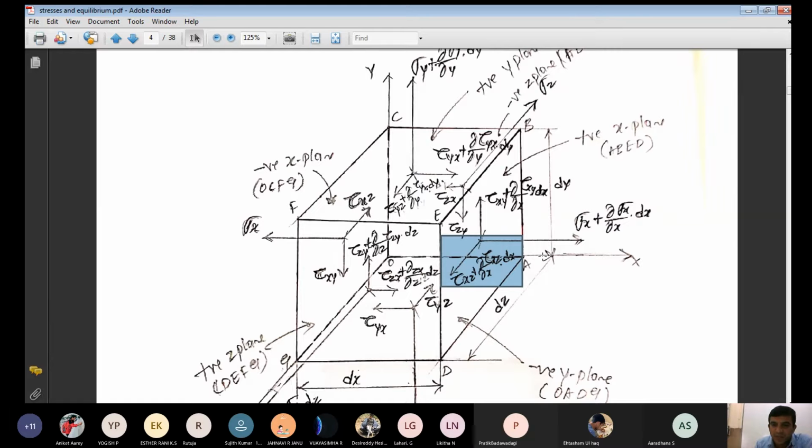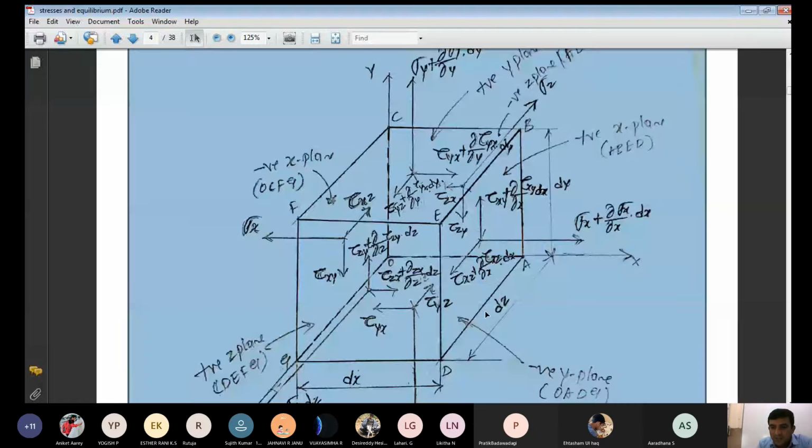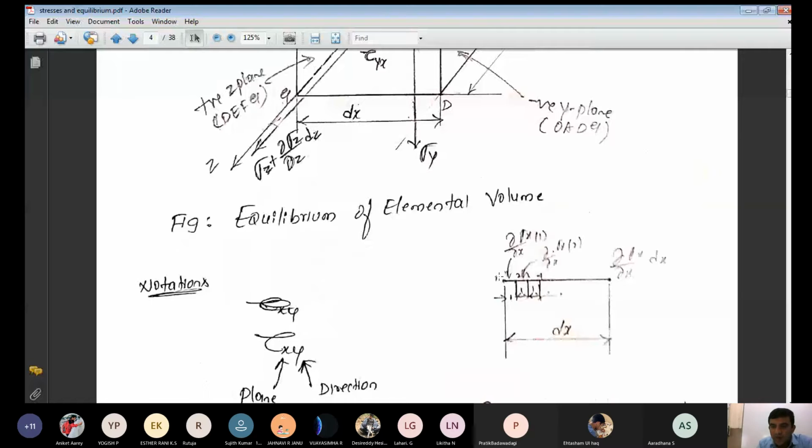When you write the positive x plane, the incremental stresses will come into the picture, right? We should add the incremental stresses. Why do you want to add incremental stresses? That we explained here. As I know, at this point the sigma x is there, right?